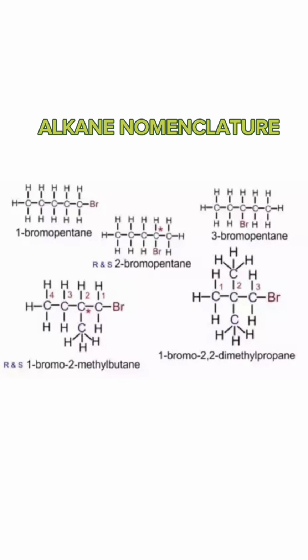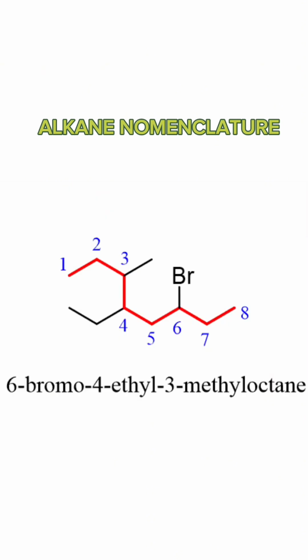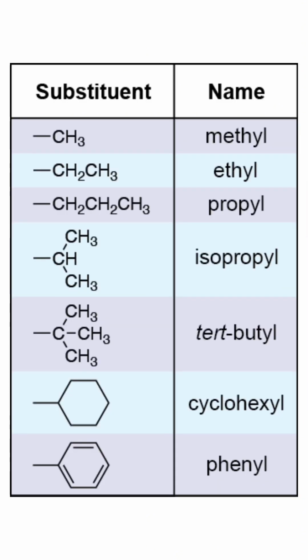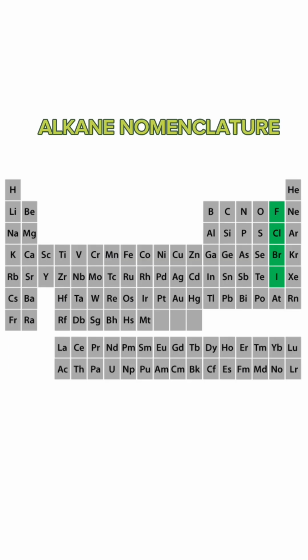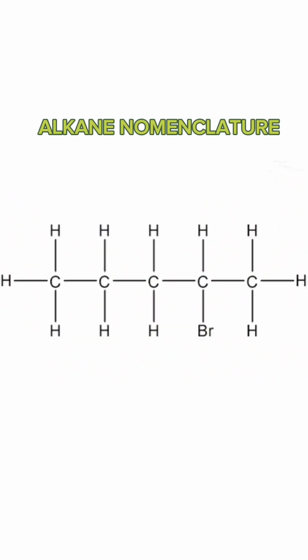Naming alkane compounds is easy to go with, but becomes complex when there is a substituent. Examples of these substituents are the halides. This example shows how bromine is bonded to the pentane compound.